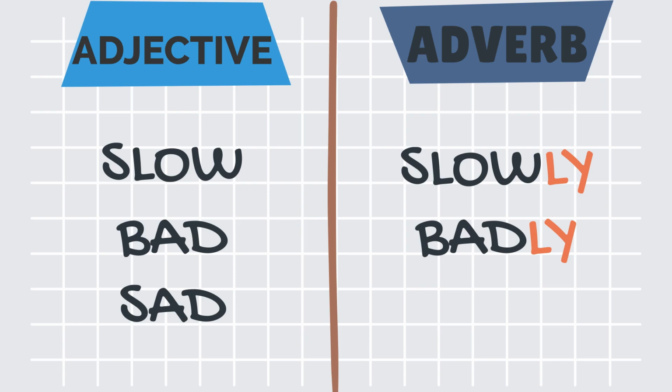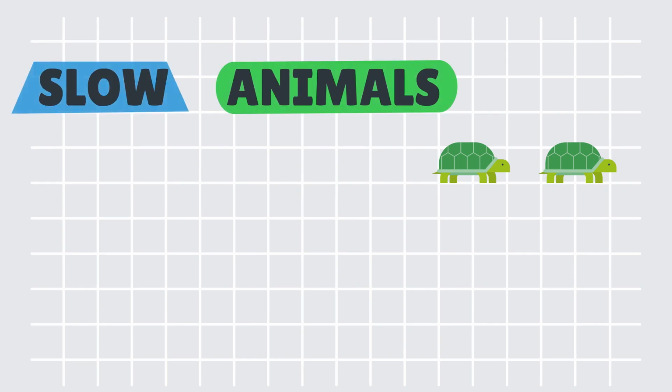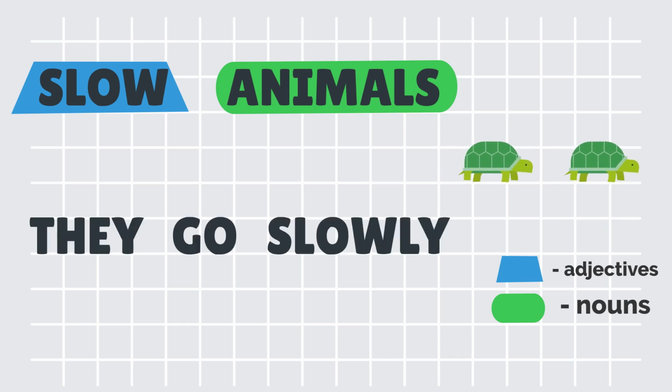Sad, sadly. Slow animals. They go slowly.